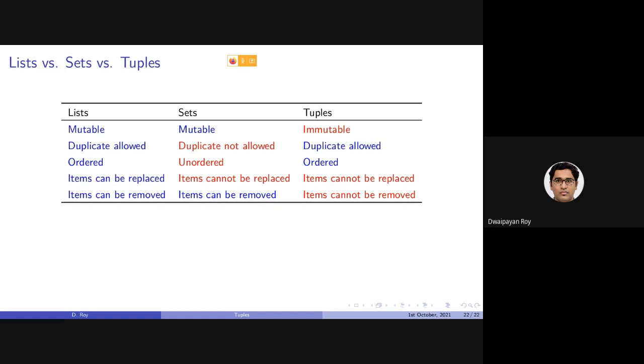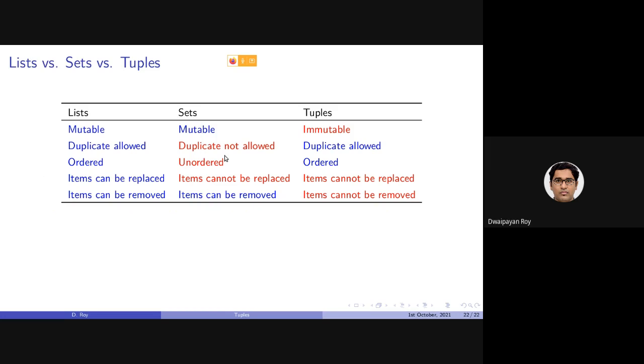Now, let us compare the three compound data types that we have discussed so far: lists, sets, and tuples. Lists and sets are mutable, tuples are immutable. Lists and tuples allow duplicate elements, but sets do not allow that.